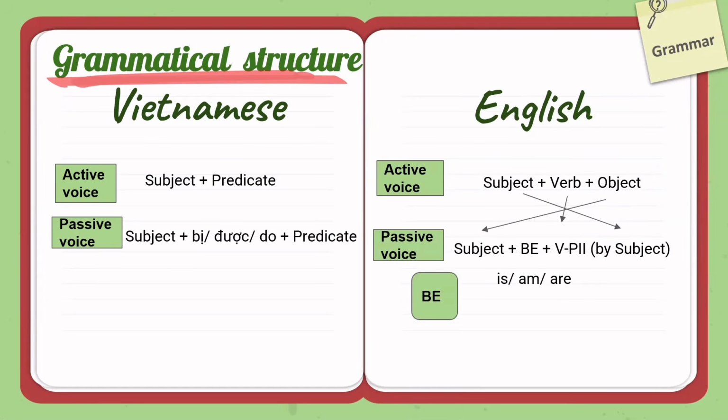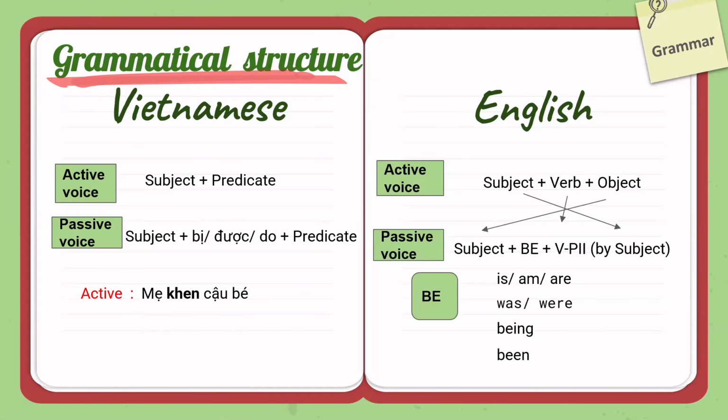There's a lot of forms of be: am, is, are in the present, was, were in the past, being in continuous tense, and being in the perfect tense. You can add this form with the past participle. It is not the case in Vietnamese in terms of verb. Passive voice sentence includes the passive auxiliaries bị, được, do, and there's no change in verb forms.